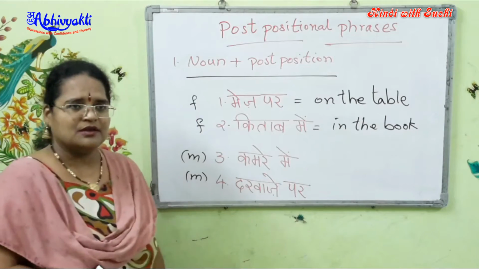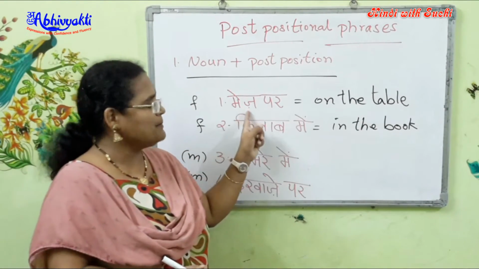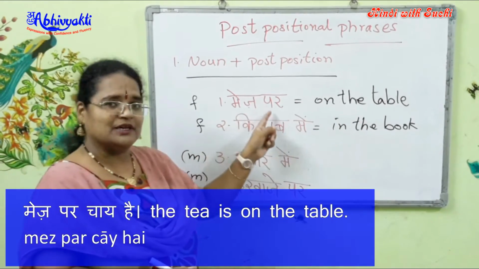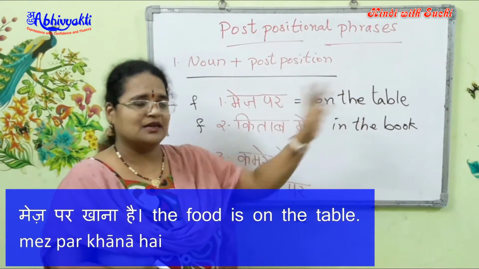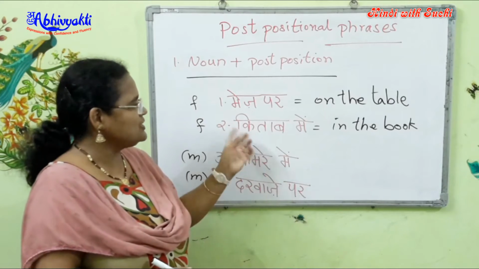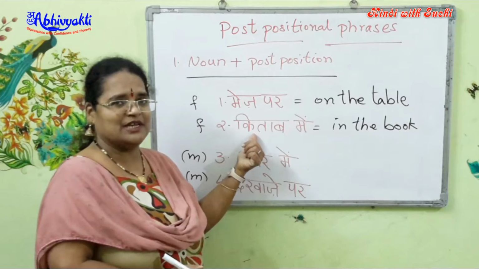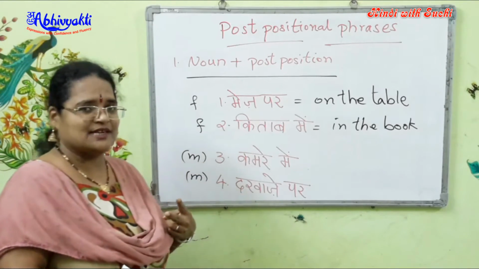Now let us have some sentences using these, like मेज पर किताब है, or you can say मेज पर चाय है, मेज पर खाना है. Yes, you can begin with this. So you can just begin with the postpositional phrase because we have a noun at the beginning again. In Hindi, you have 2 kinds of sentences.